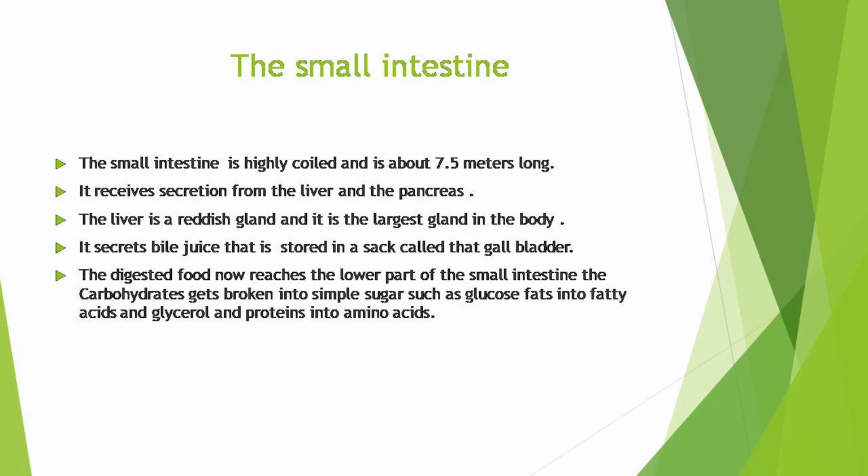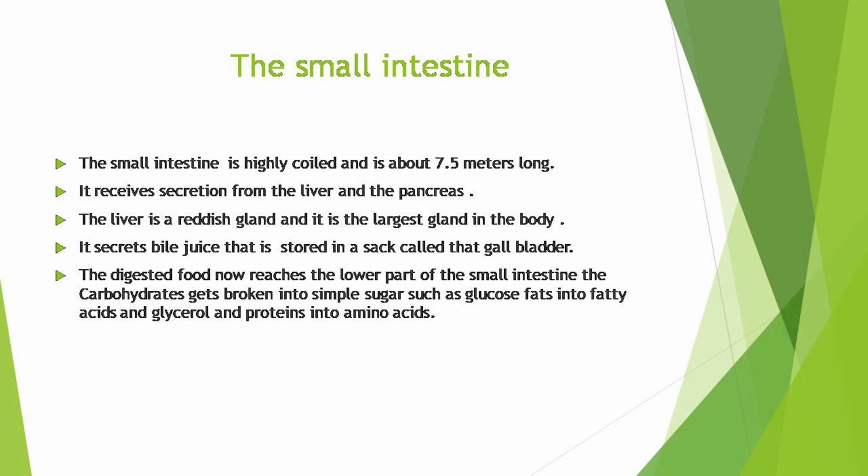The pancreatic juice acts on carbohydrates, fats and proteins and changes them into simpler forms. Now, the partially digested food reaches the lower part of the small intestine, where the intestinal juice completes the digestion of all components of the food. The carbohydrates get broken into simple sugars such as glucose, fats into fatty acids and glycerol, and the proteins into amino acids. So the digestion of food is completed in the small intestine,